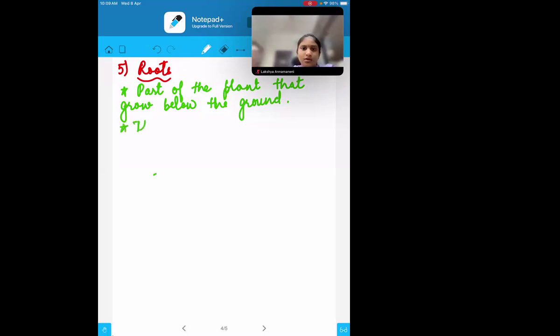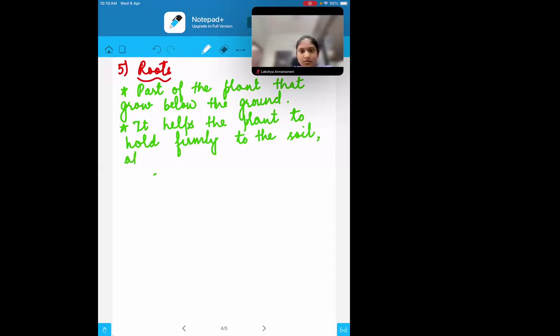The major function is that they help the plant hold firmly to the soil. With the help of the roots, the plant is able to stand upright and hold the soil. They are able to absorb the water and the minerals from the soil, and only then can these pass to the other parts of the plant.